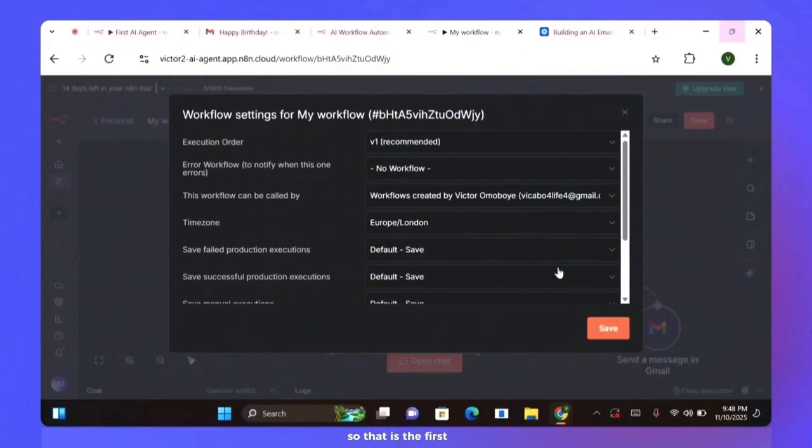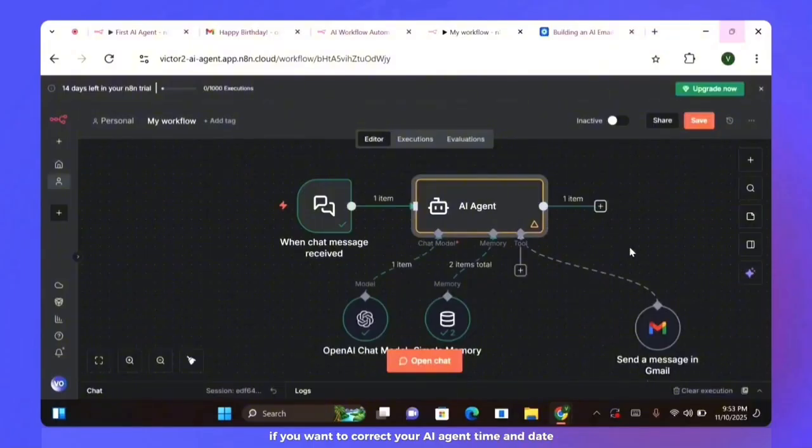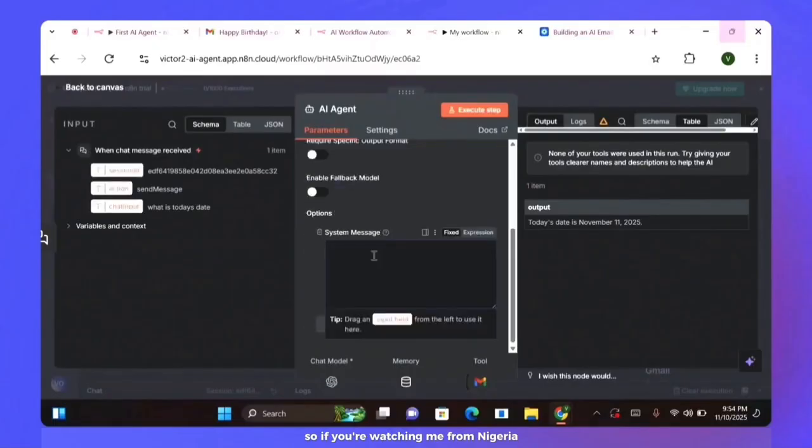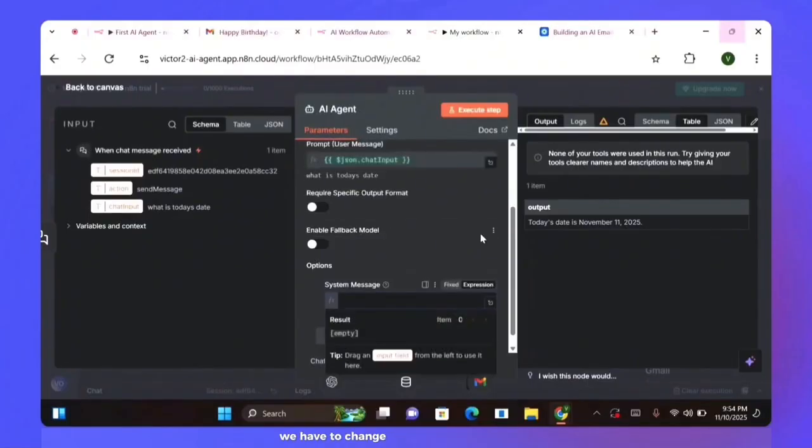So that is the first step. If you want to correct your AI agent's time and date, that is the first step you need to do. Click on these three dots, go to settings, and change your time zone. If you're watching me from Nigeria, or from anywhere in the world, Asia or America, you have to change this time zone to the correct time zone for you.